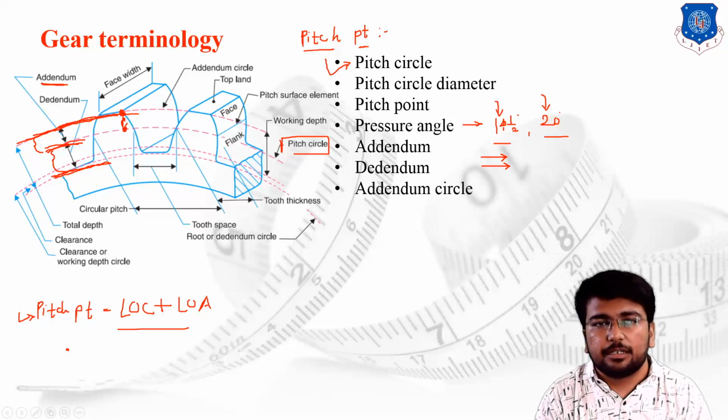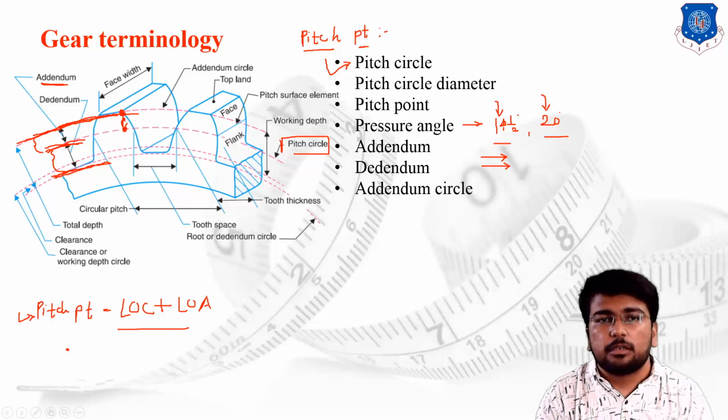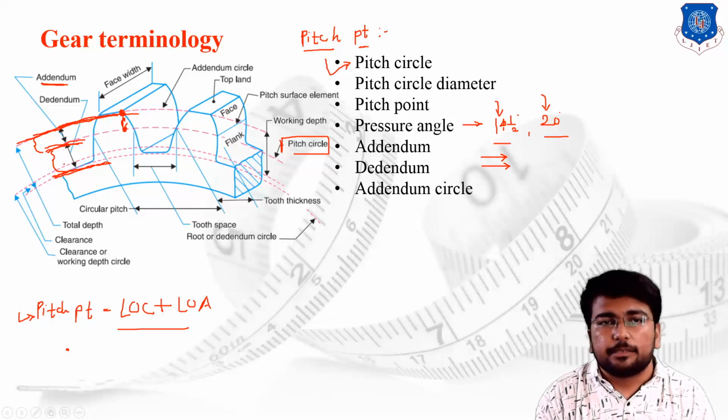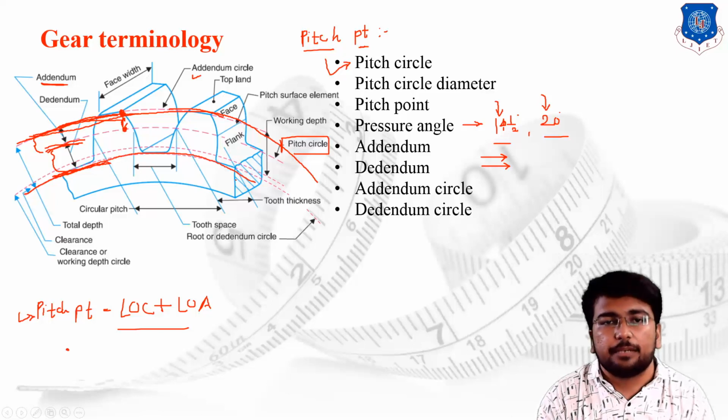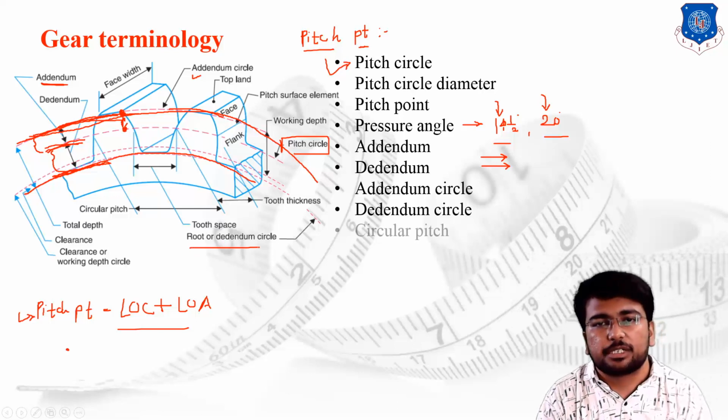Then the addendum circle, the circle passing through the tops of all the teeth. The imaginary circle which is passing through the tops of all the teeth is known as the addendum circle. Then we have the dedendum circle, the circle which is passing through the bottom of all the teeth. That particular circle is known as the dedendum circle. This is known as the root circle, or we can say the dedendum circle.